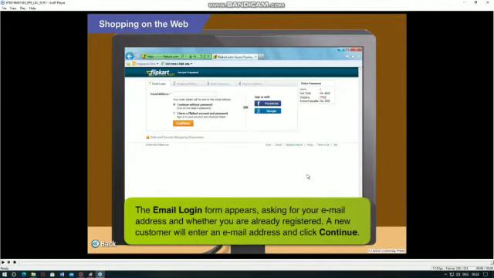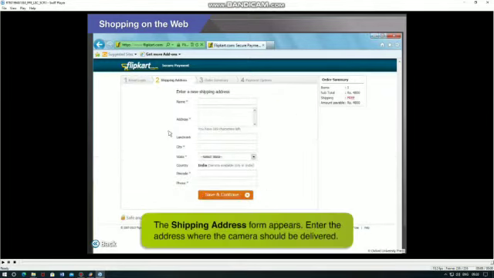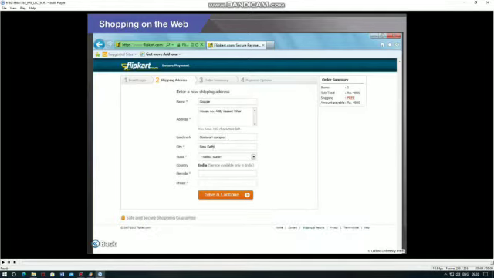The email login form appears asking for your email address and whether you are already registered as a Flipkart customer. As you're a new customer, you can enter an email address and click on Continue. Look, the shipping address form has appeared. Now you have to enter your home address here so that they can deliver the camera to your home.